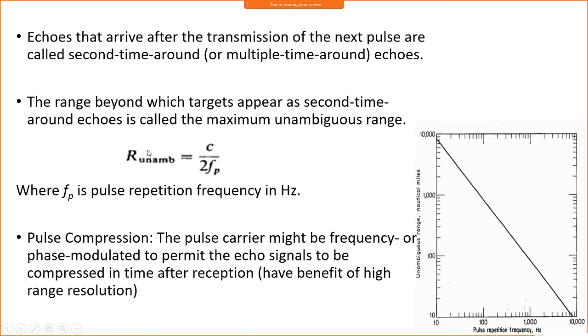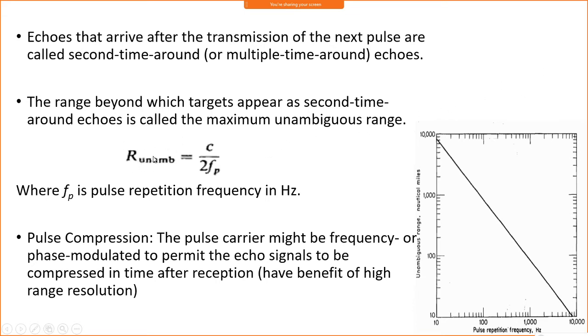Within this range, if a target is there, we are able to detect it, and we can avoid the second time around echo. Before the transmission of the next pulse itself, the echo signal will arrive at the receiver.